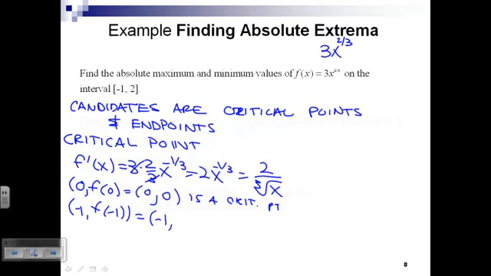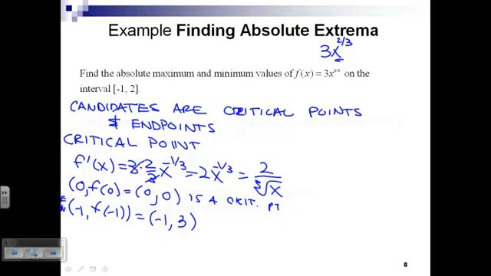Negative 1 to the 2/3 power. If I take negative 1 and put it into here, I get negative 1 to the 2/3 power. Let's do the squared first: positive 1, 1 to the 1/3 power, still 1. 1 times 3, that's like a Monty Python sketch. So there's another location in which the absolute maximum or minimum may occur. Again, we're working on the endpoints.